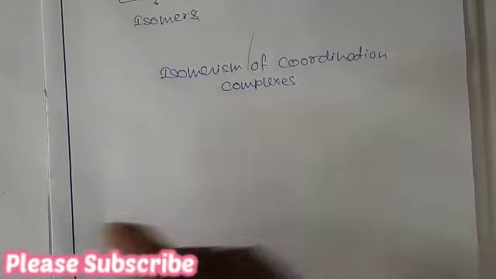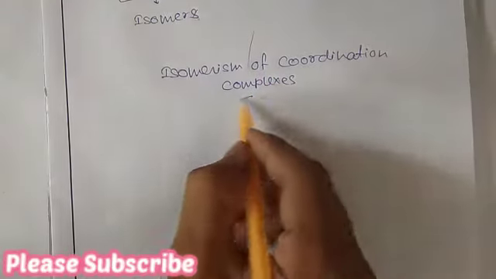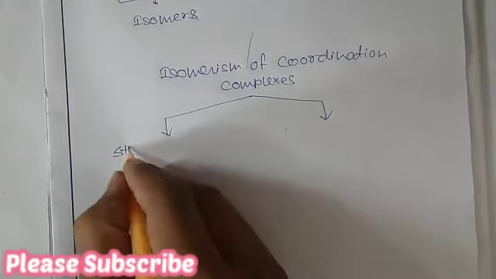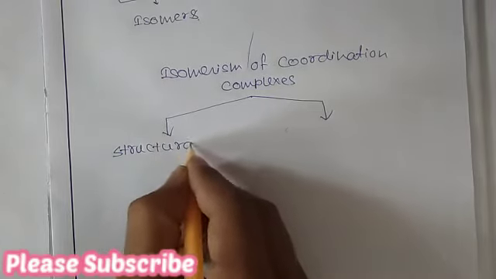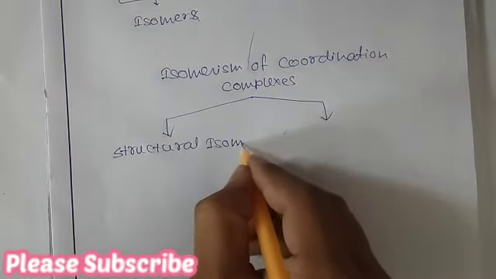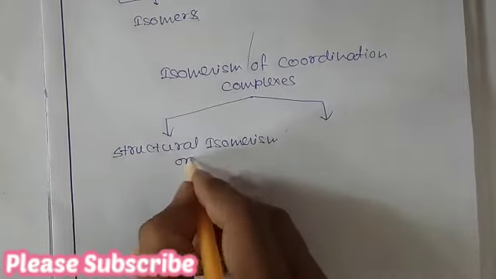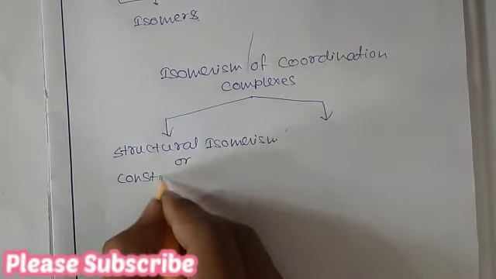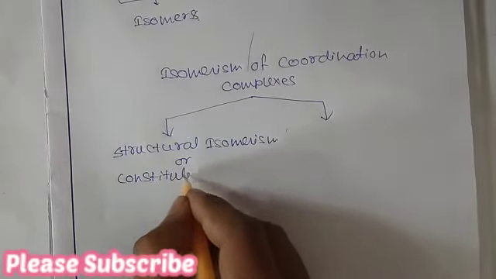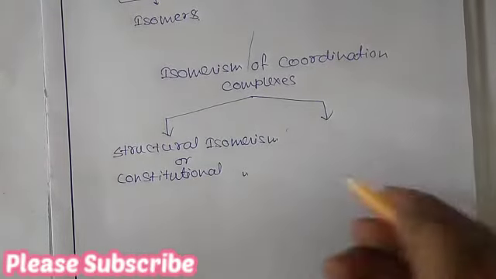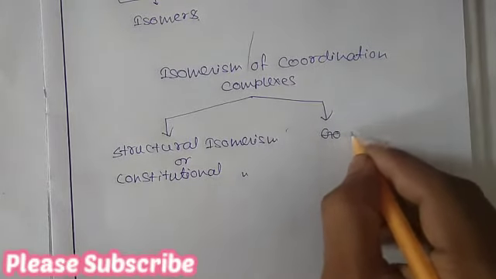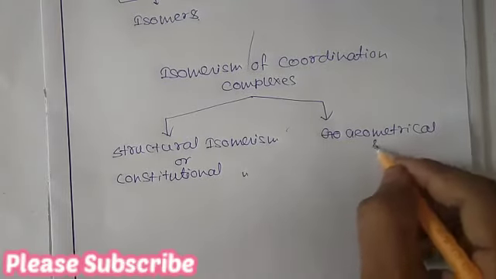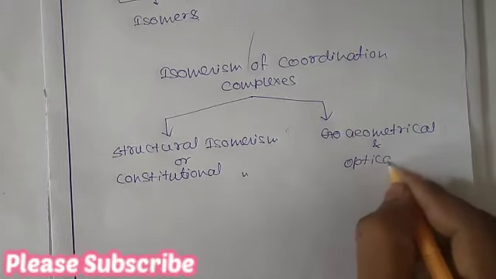There are various kinds of isomerism, but mainly we can divide them into two parts: structural isomerism, or constitutional isomerism, and on the other hand geometrical isomerism and optical isomerism.